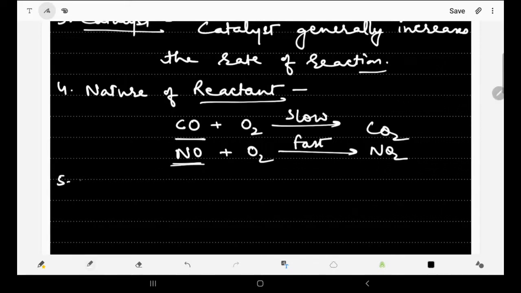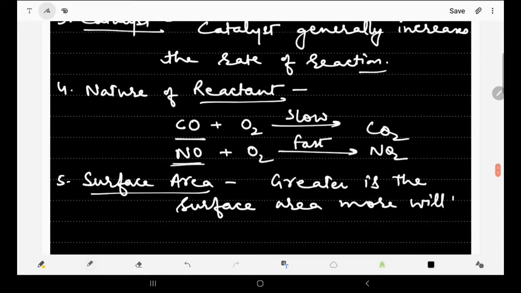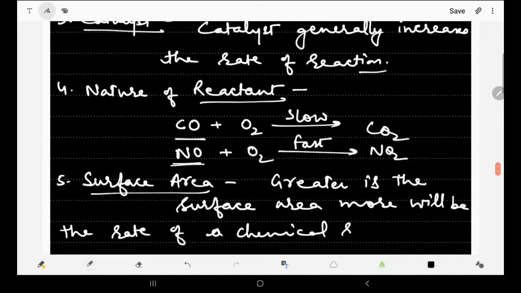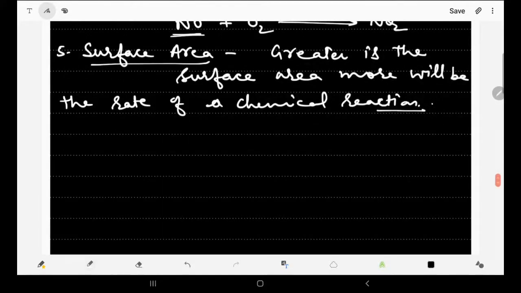Then the next factor which affects the rate of reaction is the surface area of reactants. Greater is the surface area, greater will be the rate of a chemical reaction. Why is it so? Why does surface area affect the rate of reaction? Say we are taking a lump of something, or a piece of iron.